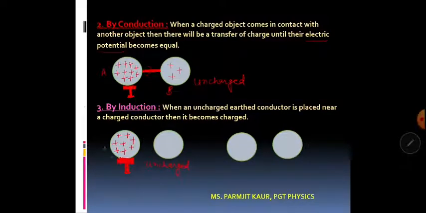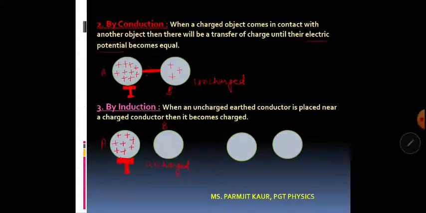Now suppose we again have a similar situation: a sphere A which is charged and another sphere B which is uncharged. I have simply brought sphere B close to A. I am considering A and B both to be metallic spheres in which the movement of electrons is freely possible.